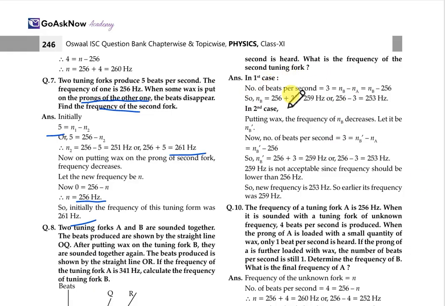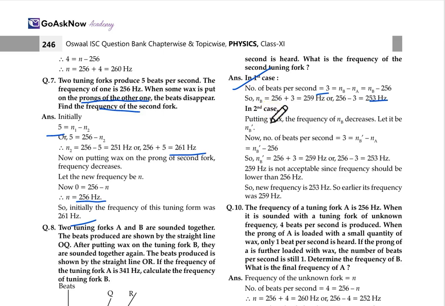Like almost all the questions are the same, only with the help of velocity and all we'll have to determine the value of frequency. So according to the first case, the number of beats per second is 3. NB minus NA is equal to NB minus 256. So the value of NB we get is 253 Hertz. This is for the first case.